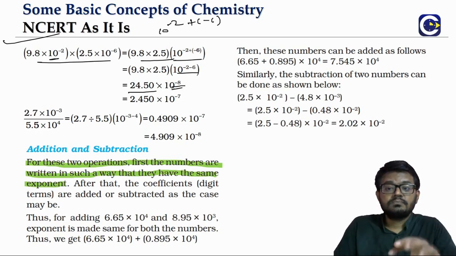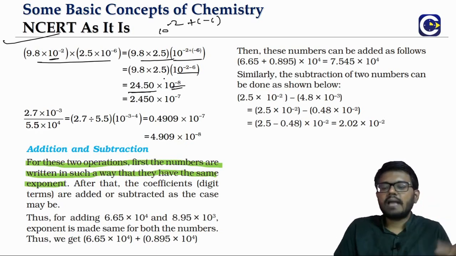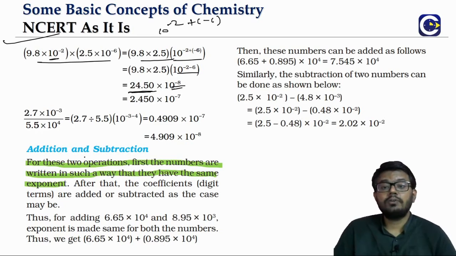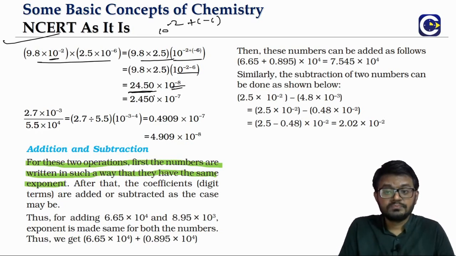9.8 times 2.5 will be what? I am not practically doing it and showing it because this is basic math. I am sure a lot of us can do it, but just make an effort to practice this basic math. Some of the students might not be really comfortable with this multiplication and division part. Whether it is JEE or NEET, in the physical chemistry part you will have a lot of calculation involved. So 9.8 times 2.5 will be 24.50.